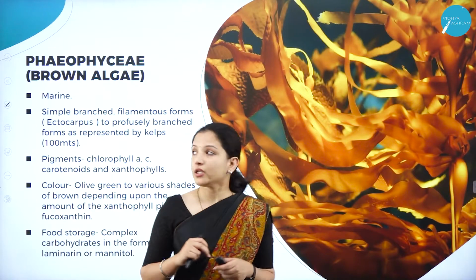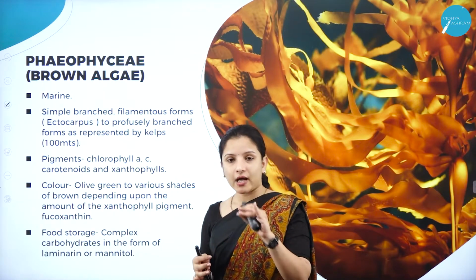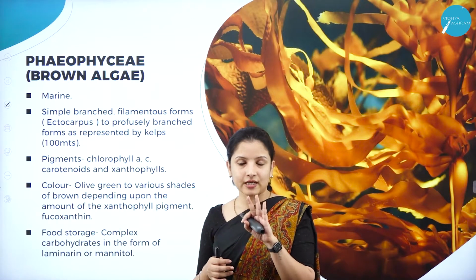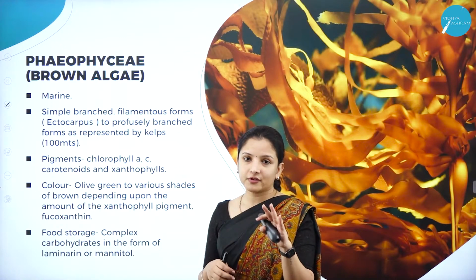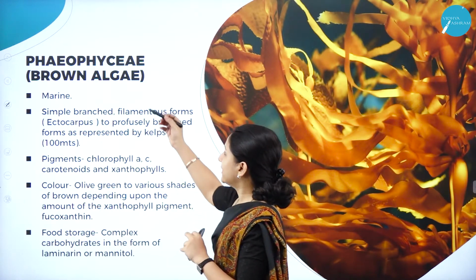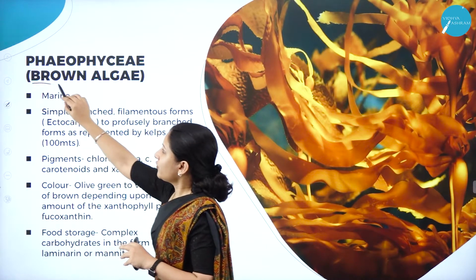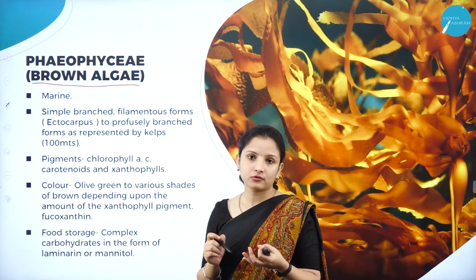So next, moving on to one more member, that is the Phaeophyceae. Algae are divided into three classes: Chlorophyceae, Phaeophyceae and Rhodophyceae. We have finished studying Chlorophyceae, so I'll move on to the next class, that is Phaeophyceae. Phaeophyceae are also called brown algae because they are brown in color.